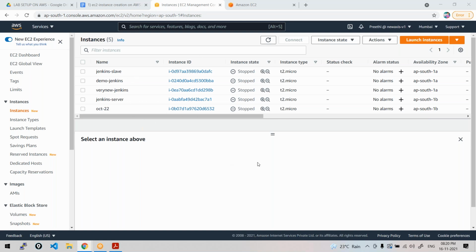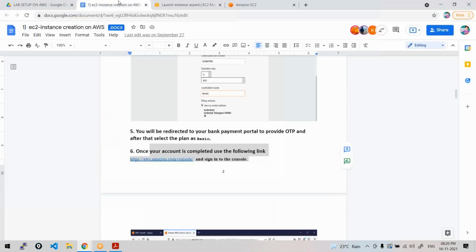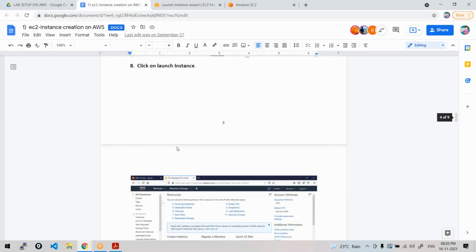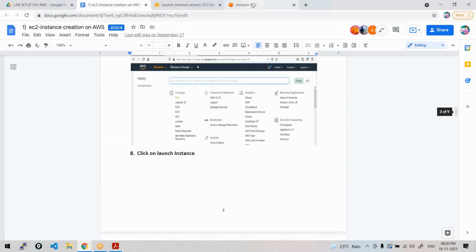So now just come to this dashboard, like come to your page, and here you are seeing something like Launch Instance. Can you see that? Just click this Launch Instance. These steps are also there in the document. If you want to quickly refer to the document and do it, you can do that.